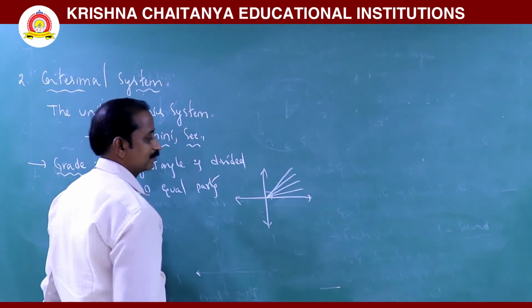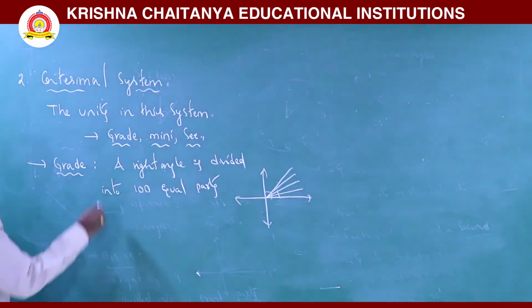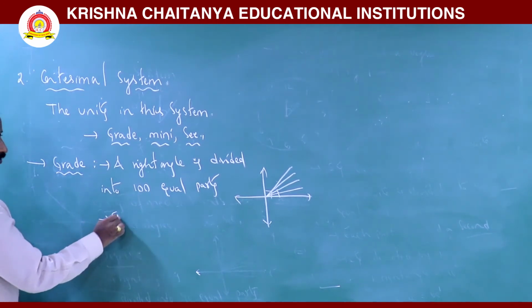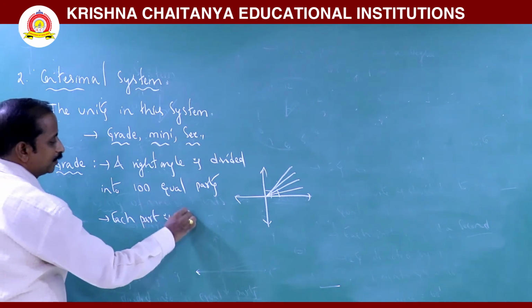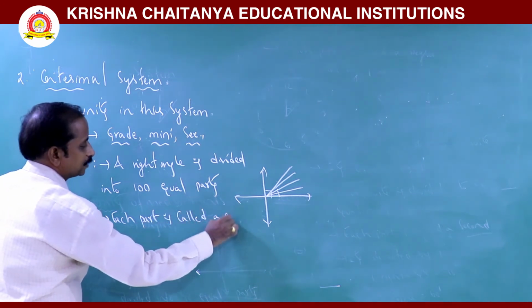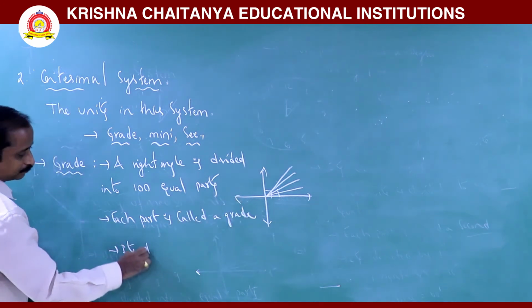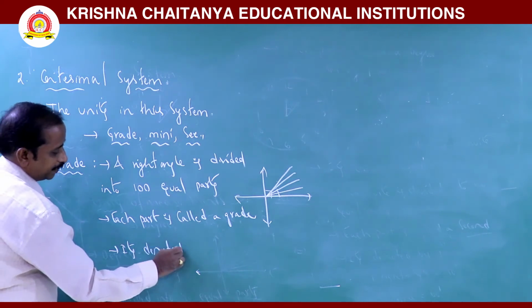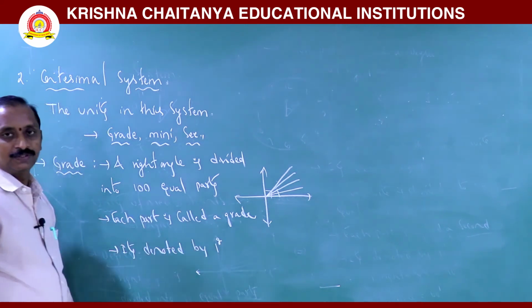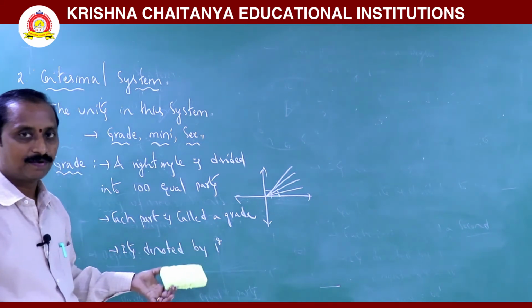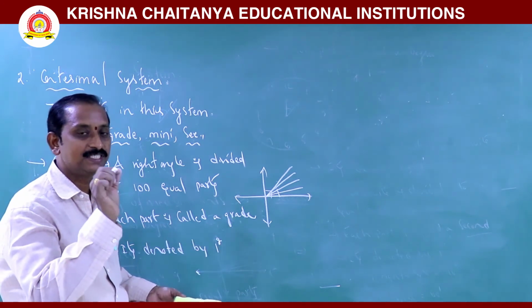Each part is called a grade, and it is denoted by 1 power g, 2 power g, 3 power g, 4 power g, and so on. A grade is indicated by the power g.